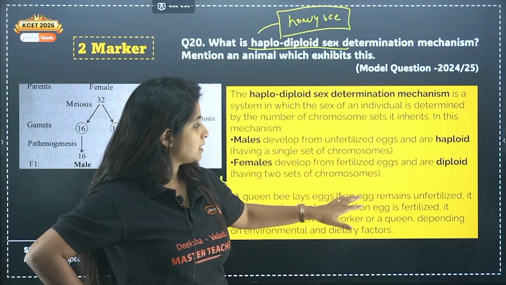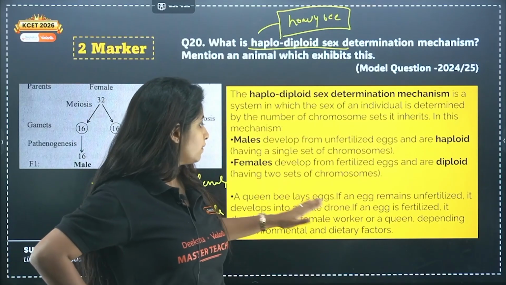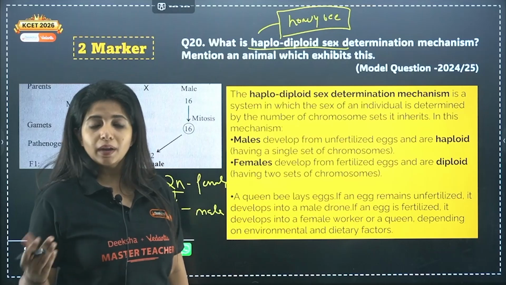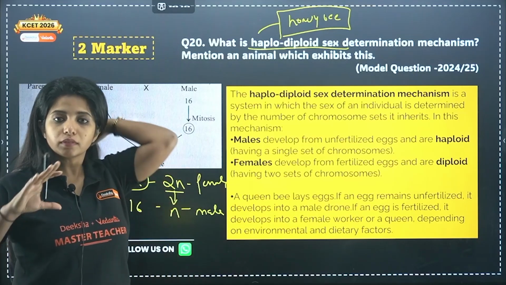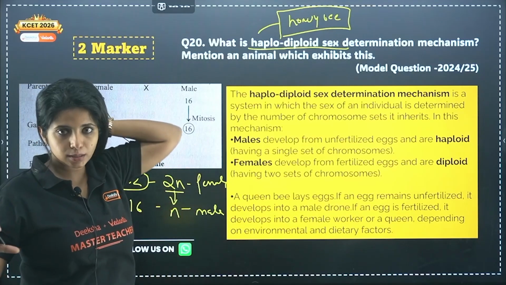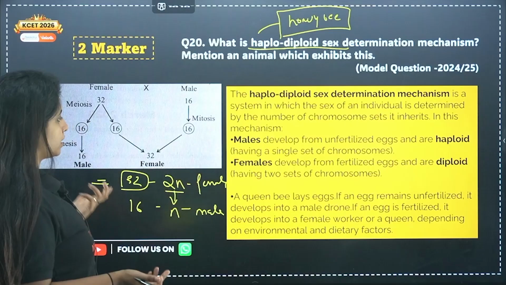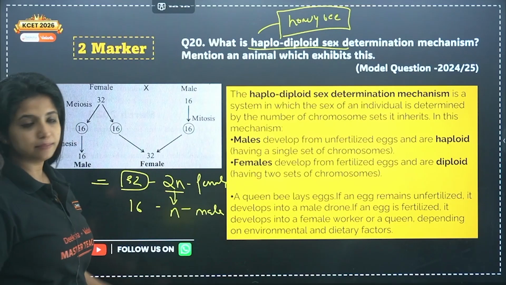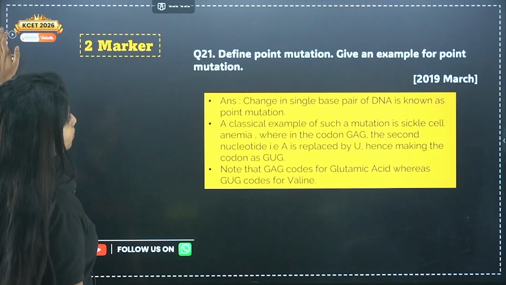A queen bee lays eggs. If the egg remains unfertilized, it develops into a male drone. Yeah, so it is a male drone. Males are usually just for sexual activity, nothing else. Okay, and yes, so that's all. Know about it. Super important.